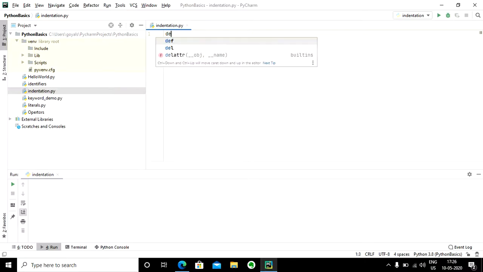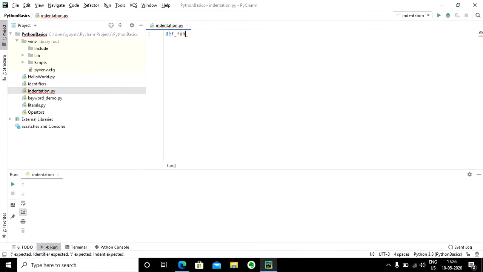For example, let's say I have created a function, and this function is supposed to contain several lines of code. This means that this function is going to have a block of code which is going to be controlled by the def function statement.